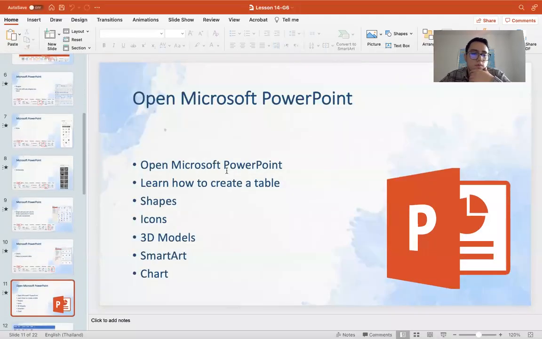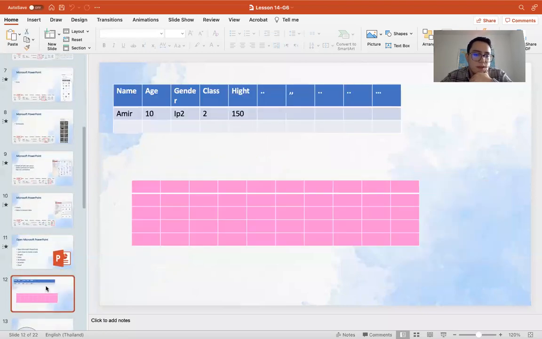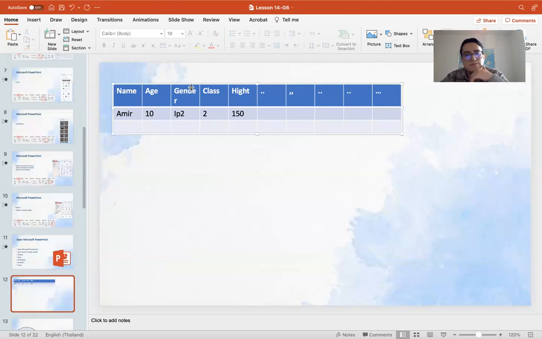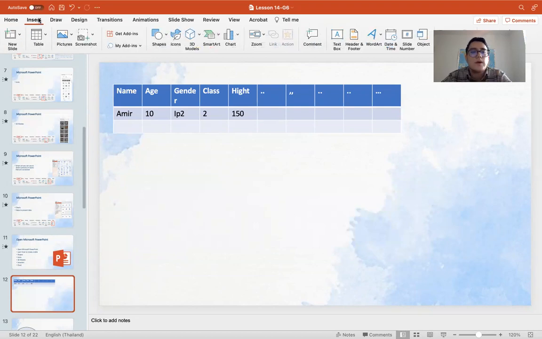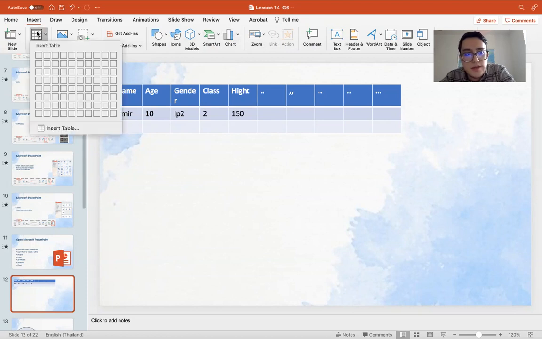Okay, so now let's start with creating a table. For example, we go back to our Insert tab, which is one of the important tabs in Microsoft PowerPoint. We go to the table design here, table.